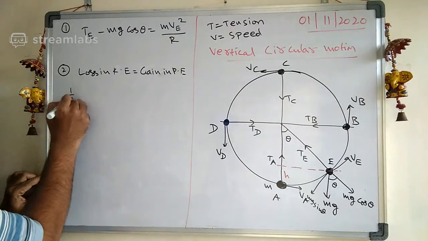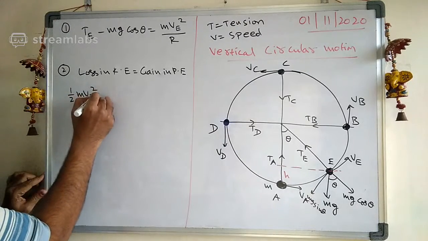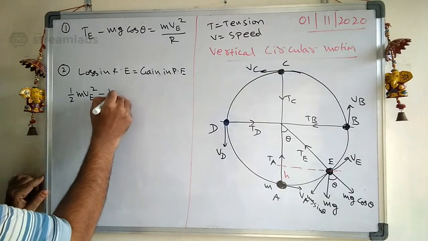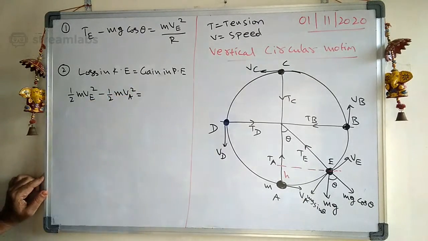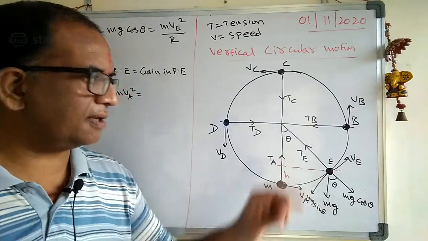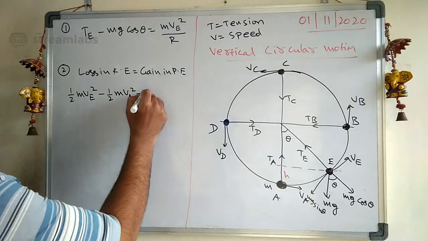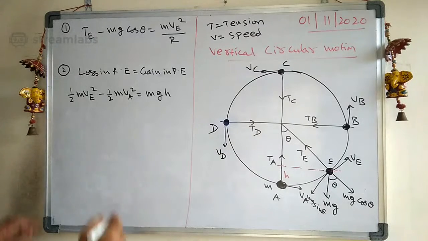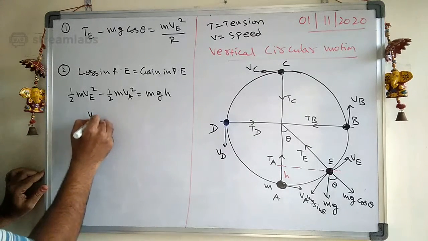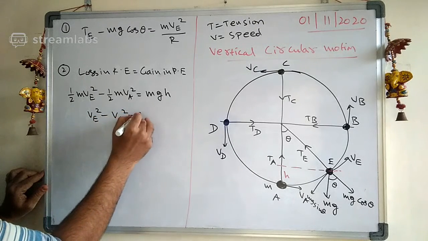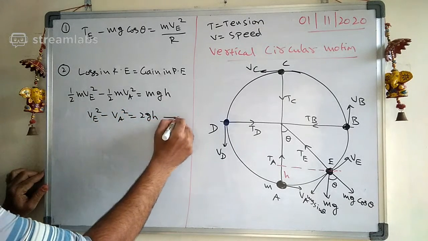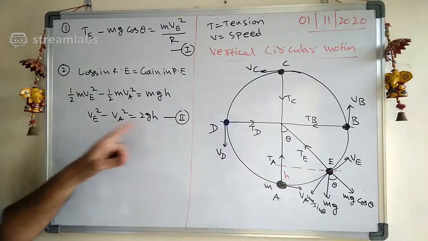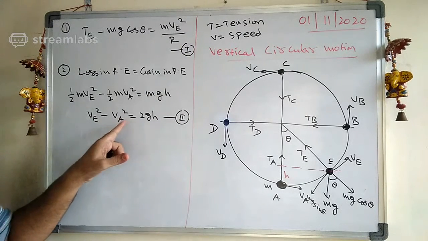What is the loss in kinetic energy here? It is half mVA square minus, because that is the final kinetic energy, half mVE square... so initial kinetic energy half mVA square minus final half mVE square is equal to mgh, since it is going from here to here. That is the gain in potential energy. Therefore you can write VA square minus VE square is equal to 2gh. This is equation number 2 that we want. So this is equation number 1, and equation number 2 is VA square minus VE square equals 2gh.